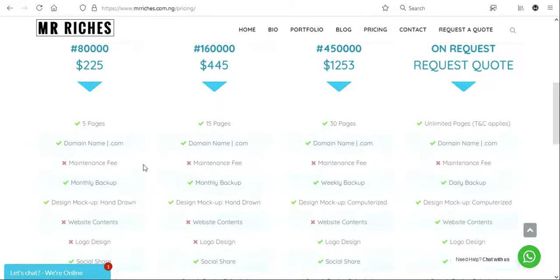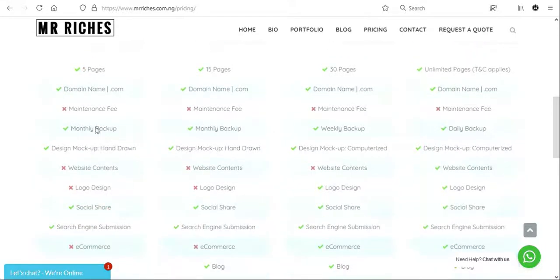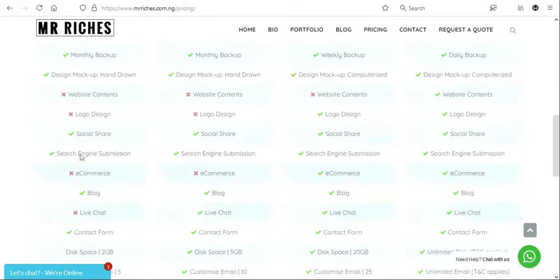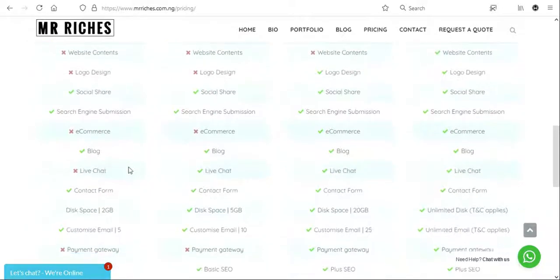Domain name is .com. You can see we're stating it. Maintenance fee is not involved. You get monthly backup. Your design mock-up will be hand drawn. That is the wireframe. I will give you a wireframe, but I will draw it with my hand. Website content, no. Logo design, no. Social share, yes. Search engine submission, yes. E-commerce, no. Blog, I'll give you blog.